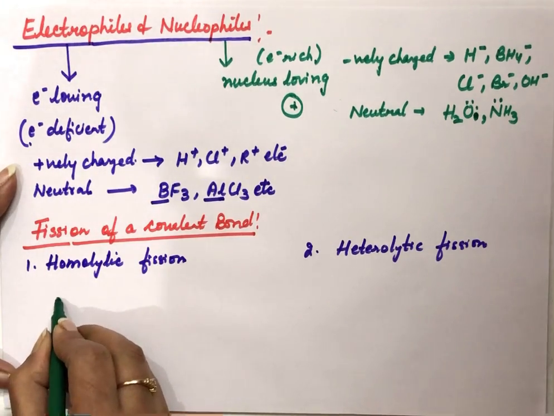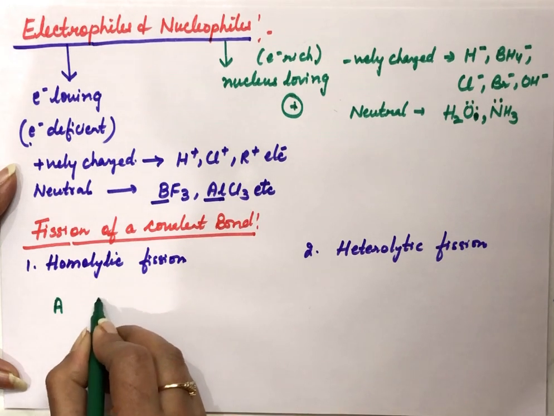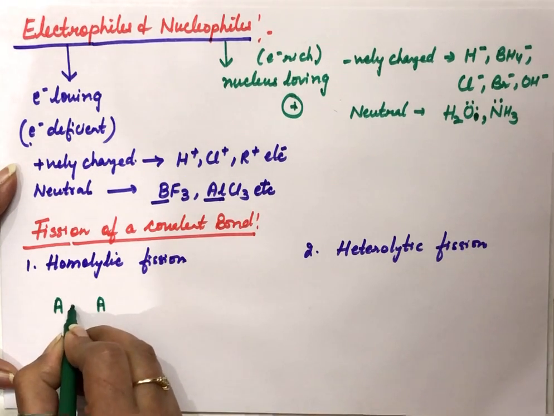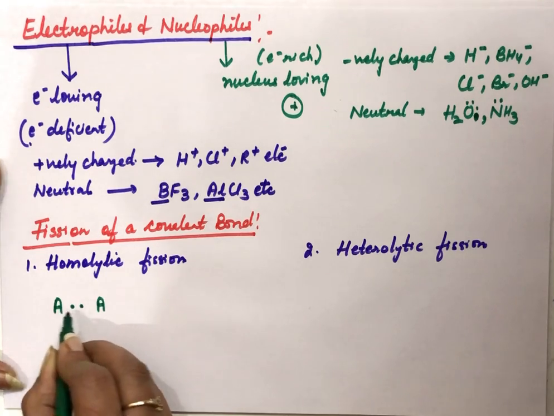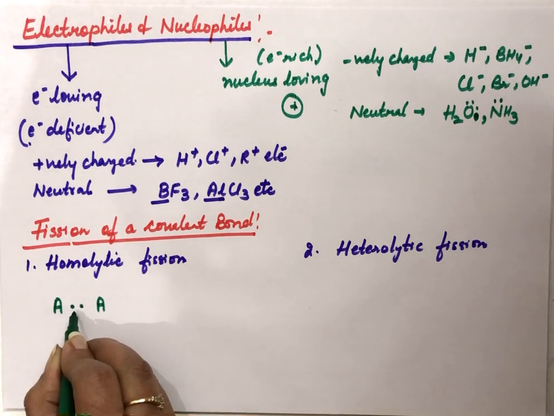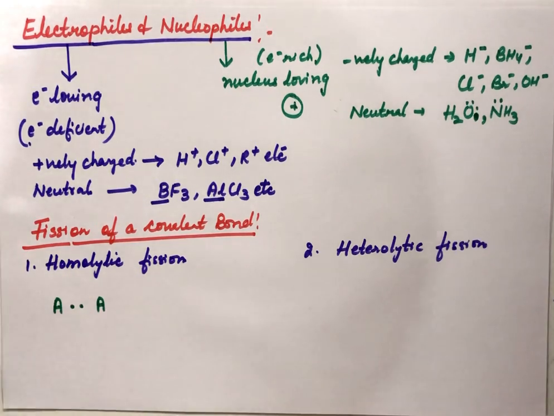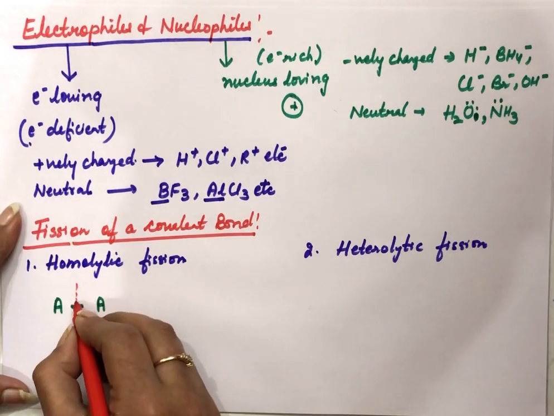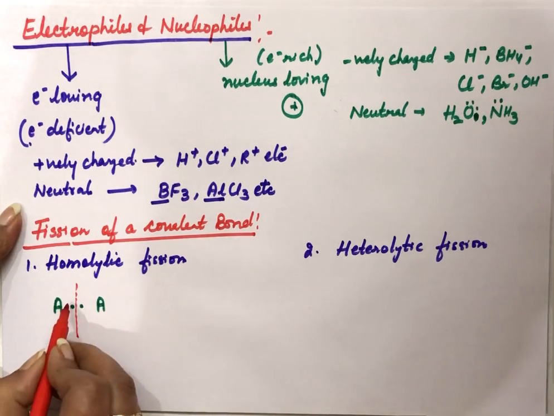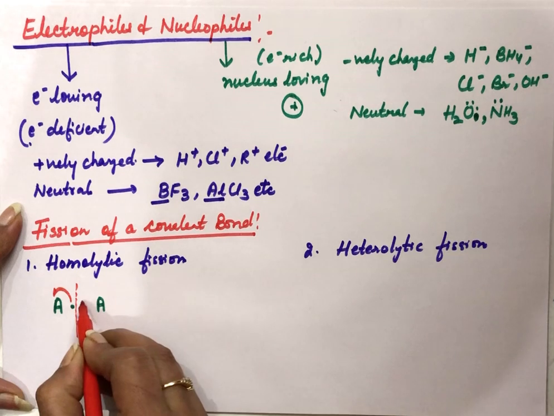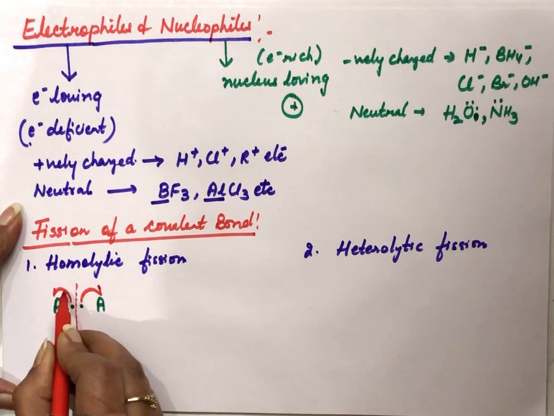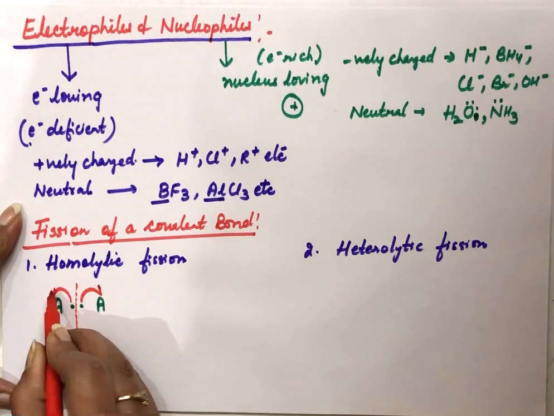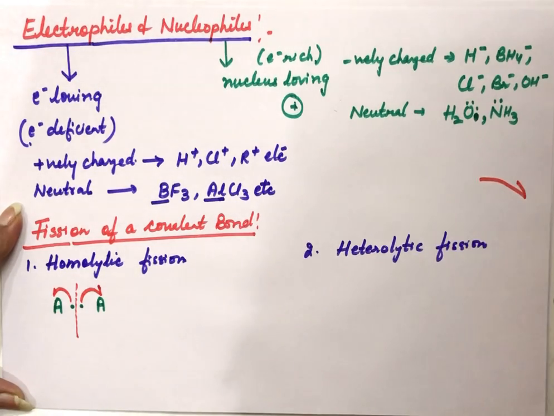So when will we have homolytic and when heterolytic fission? In homolytic fission, we have two atoms linked through a shared pair of electrons and having the same electronegativity, so both can pull the shared pair of electrons equally to their side. The bond breaks from the center. That means one electron will go to this atom and one electron to this atom. This is shown by using a fish arrow. Fish arrow is like this.